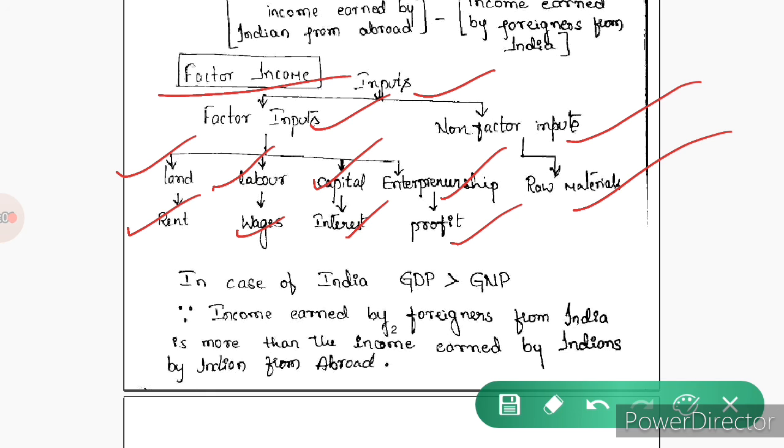Usually in case of India, the GDP is always greater than GNP. That is because the income earned by foreigners from India is more than the income earned by Indians from abroad. This is regarding the GDP and GNP. In the next videos, let's see regarding the NDP and NNP.